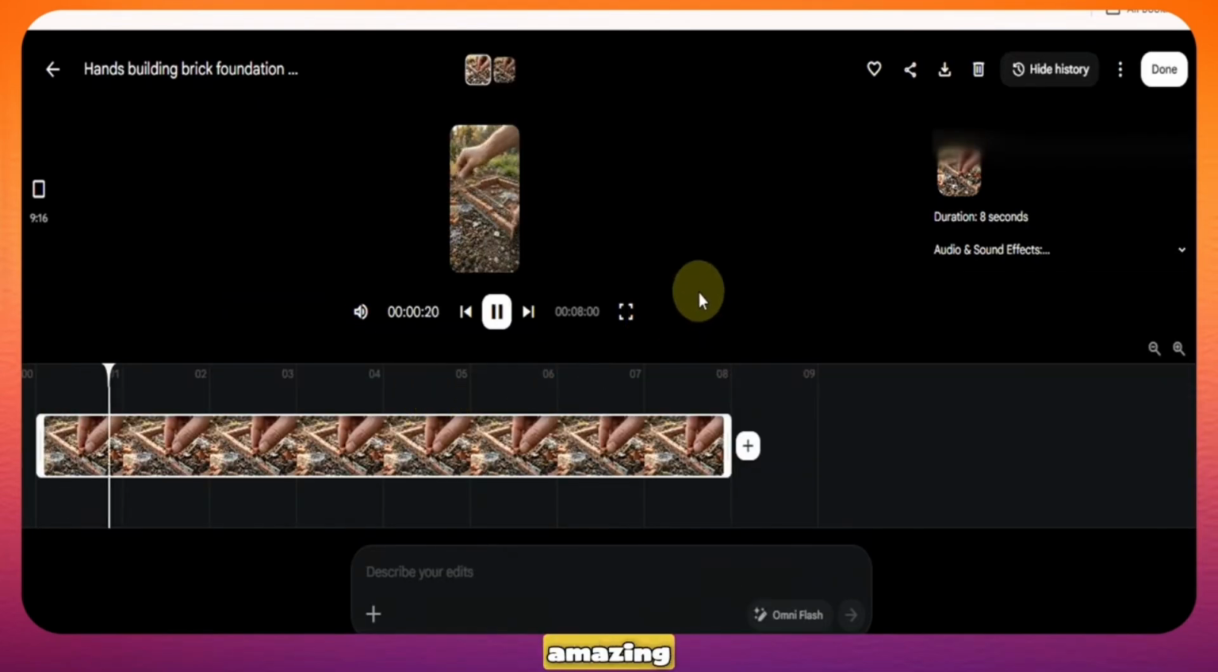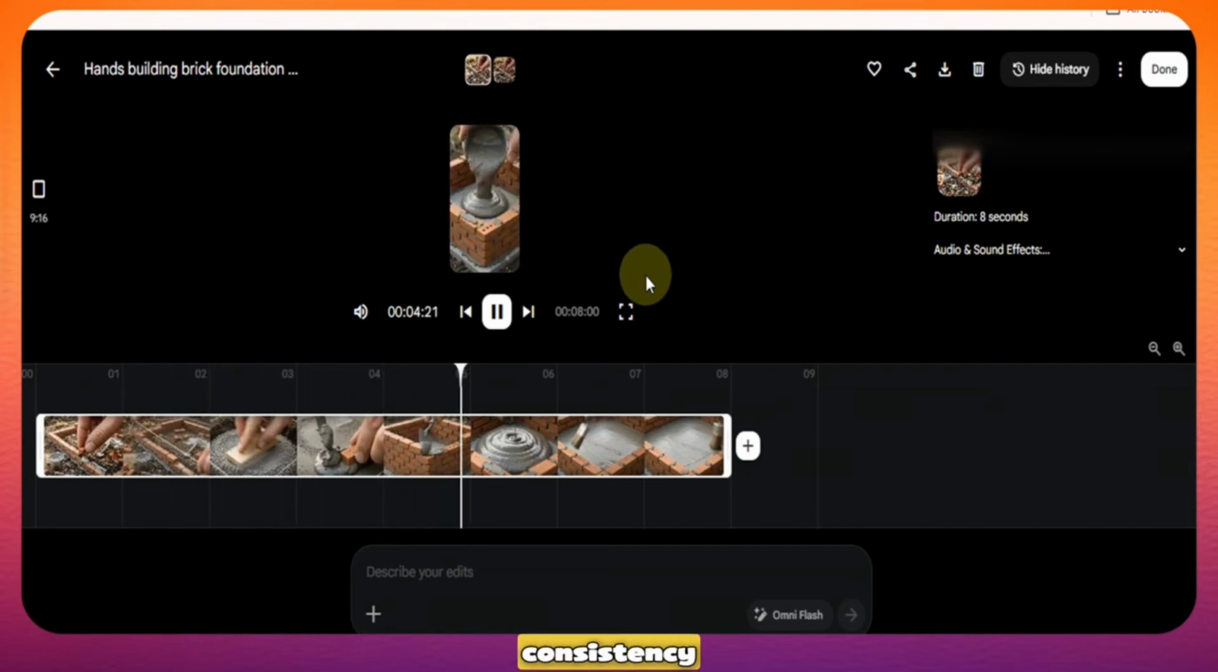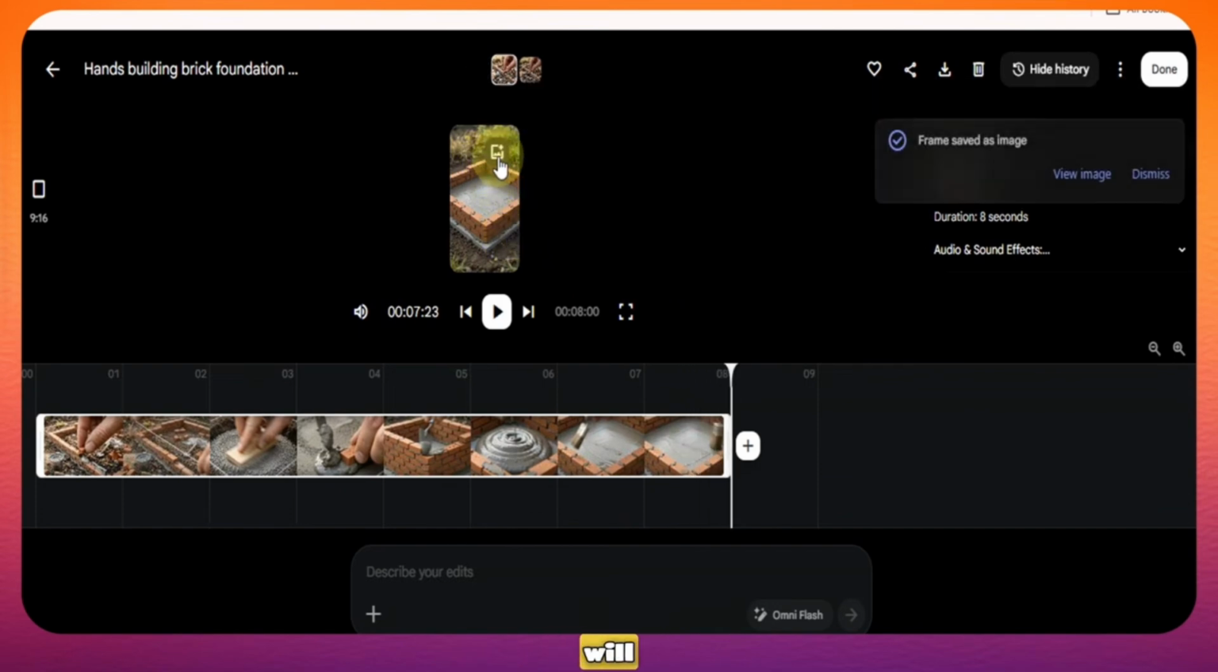It looks amazing. But here is the secret pro trick to maintain perfect consistency between your scenes. Let the video play until the very last second. Right before it ends, click on the Save Frame button. This will save the final frame as a new image in your library. We are going to use this final image as the starting point for scene number 2. This way, the transition between scene 1 and scene 2 will be completely seamless.